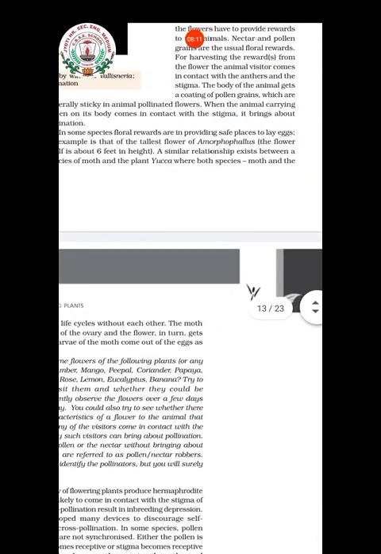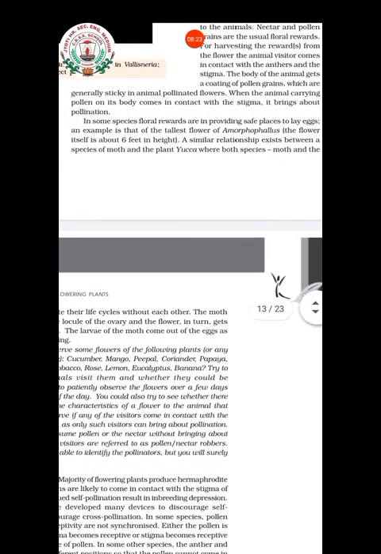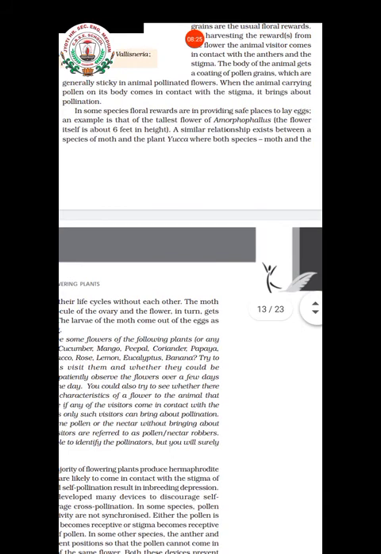It has a speciality: it gives a safe place for the insect to lay eggs.